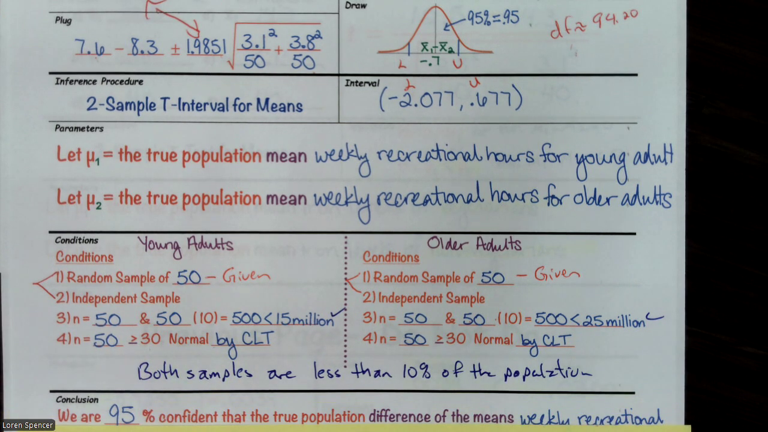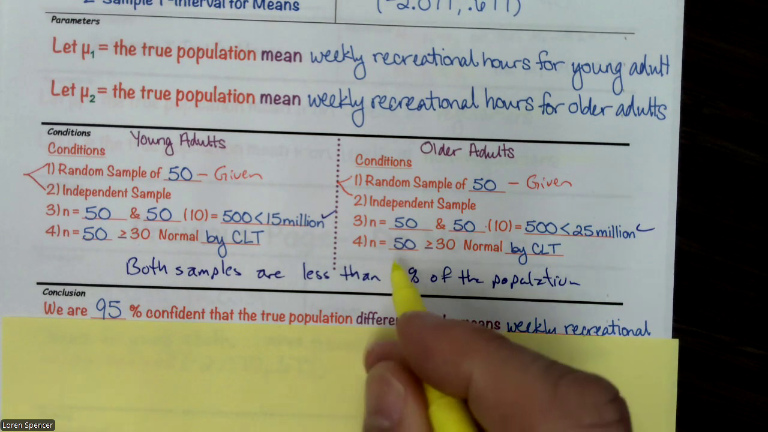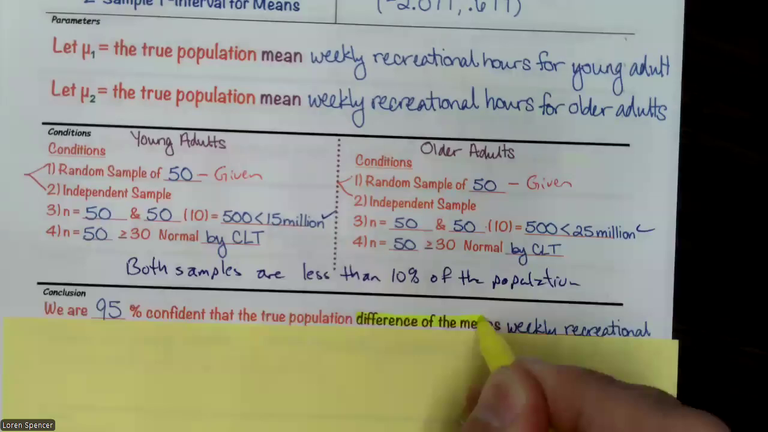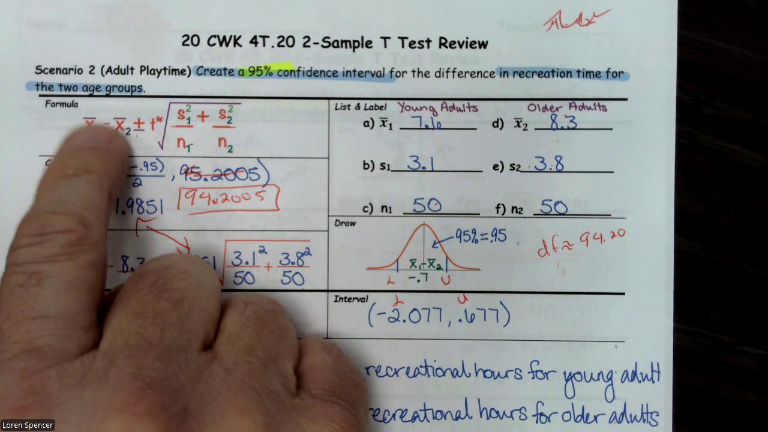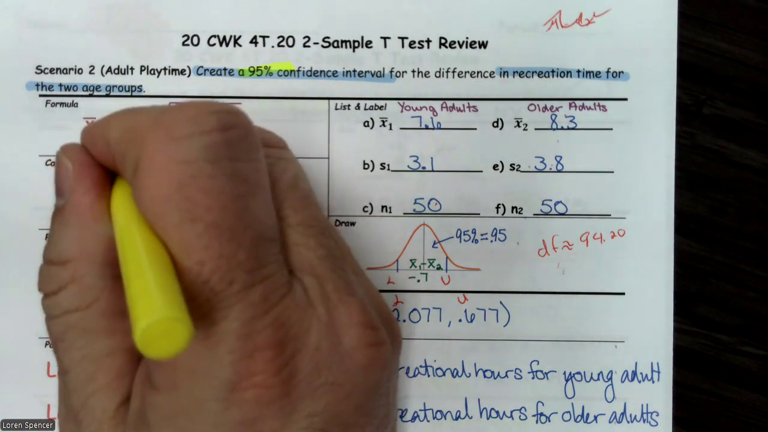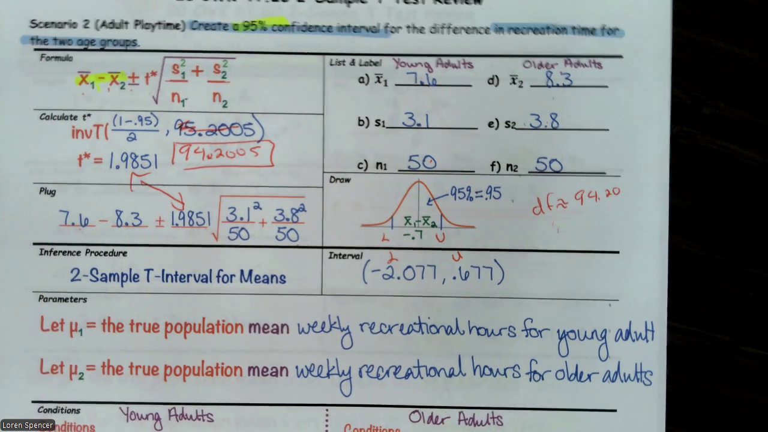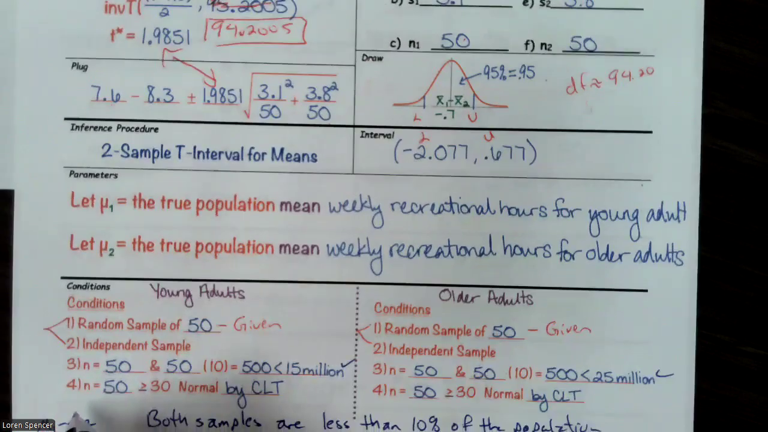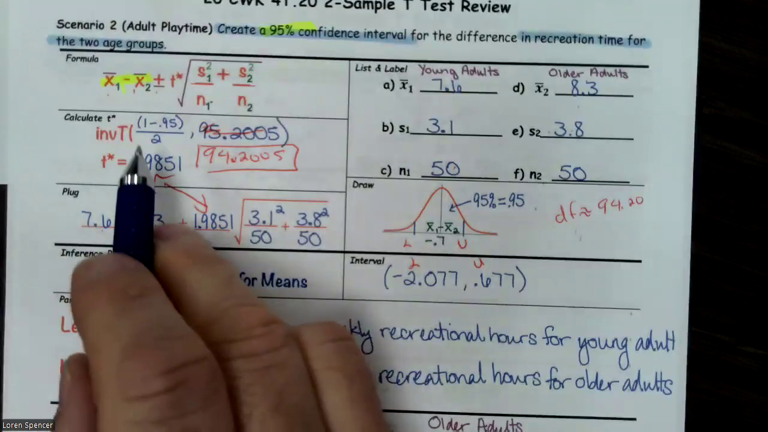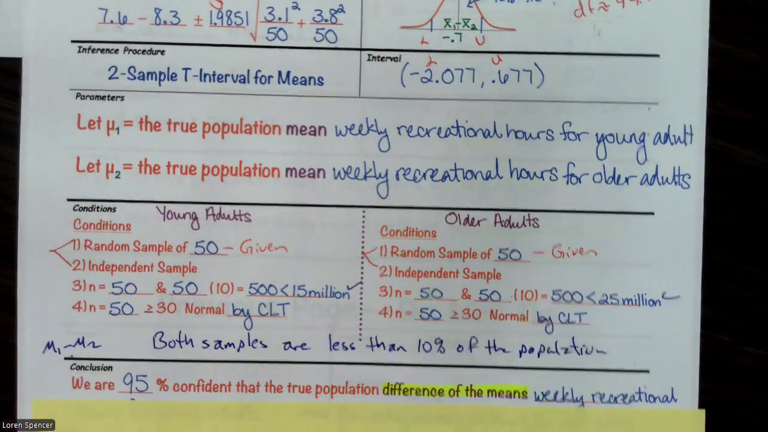Conclusion: we are 95% confident the true population difference of the means. It's real important we have this. Where this comes from: there's a mean and there's a mean, and we subtracted. Another word for subtract is difference, so that's the difference of the means. That's the difference of the sample, but we're actually estimating μ1 minus μ2. We're using our sample to estimate the difference in a population mean.